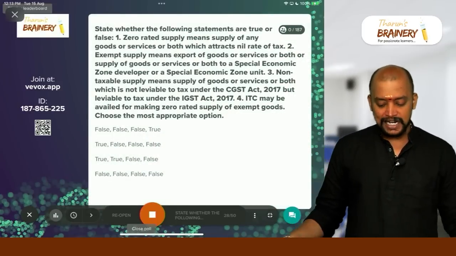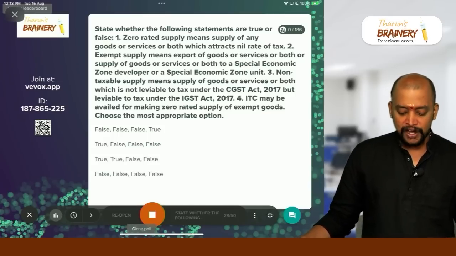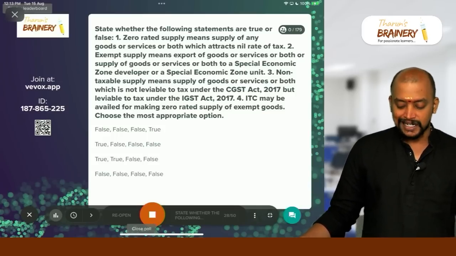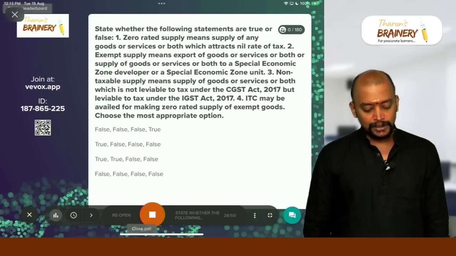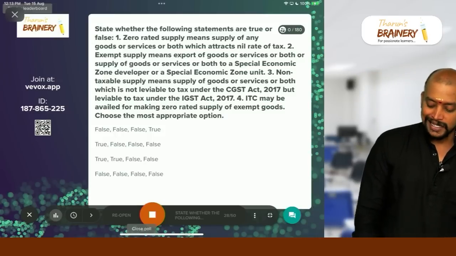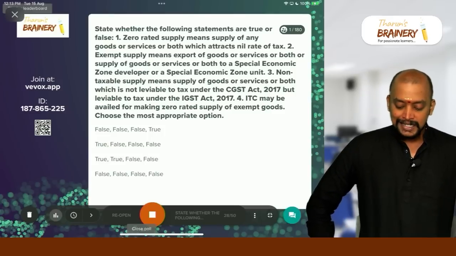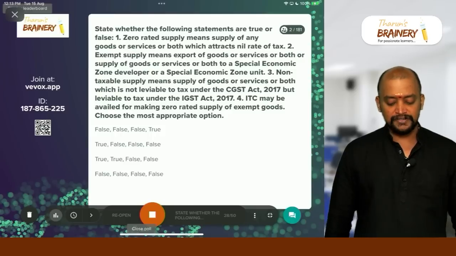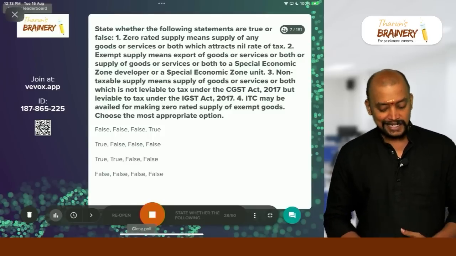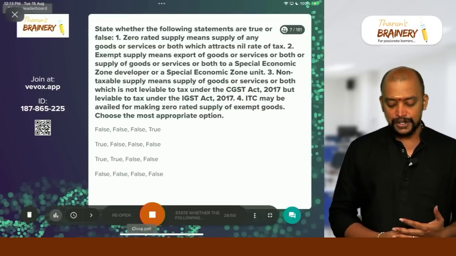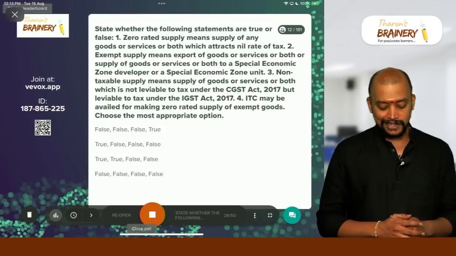State whether the following statements are true or false. Zero rated supply means supply of any goods or service or both which attracts nil rate of tax. Exempt supply means export of goods or service or both, or supply of goods or service or both to a SEZ unit or developer. Third one, non-taxable supply means supply of goods or service or both which is not leviable to tax under the CGST Act but leviable to tax under IGST Act. ITC may be availed for making zero rated supply of exempted goods. So choose the most appropriate option.